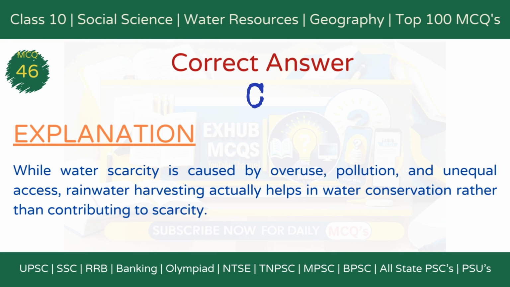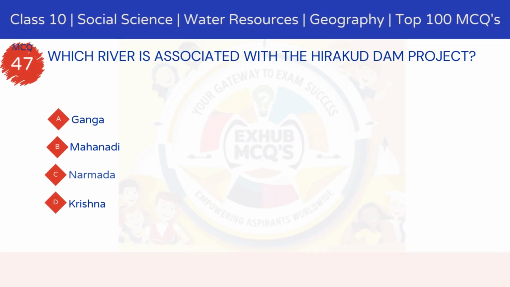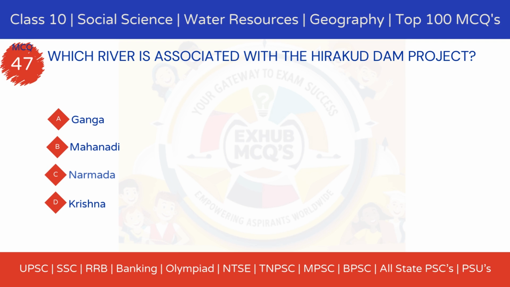Explanation: While water scarcity is caused by overuse, pollution, and unequal access, rainwater harvesting actually helps in water conservation rather than contributing to scarcity. MCQ 47. Which river is associated with the Hirakud Dam project? Option A, Ganga. Option B, Mahanadi. Option C, Yamuna. Option D, Krishna.